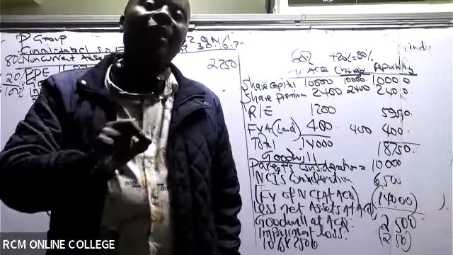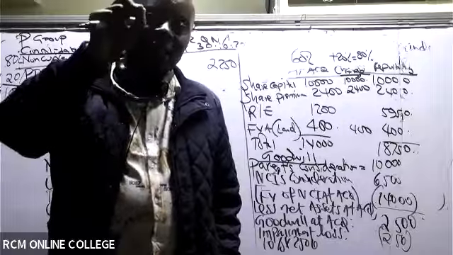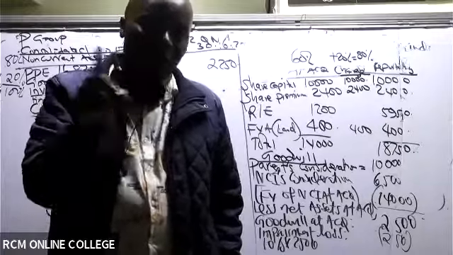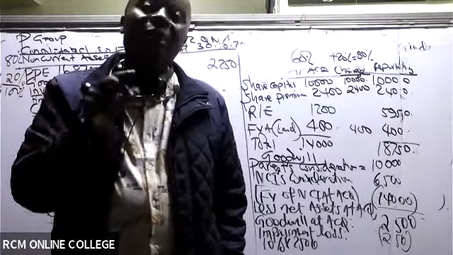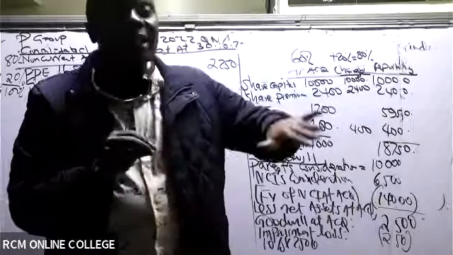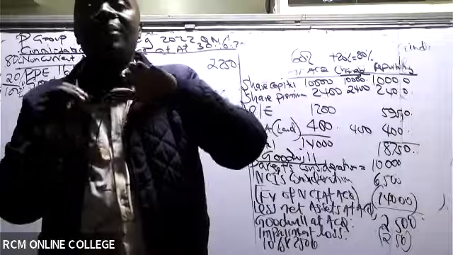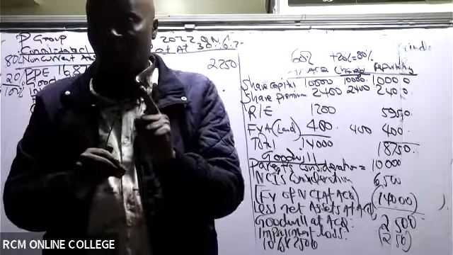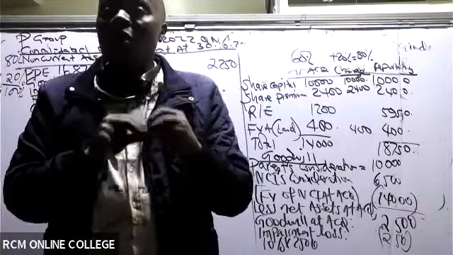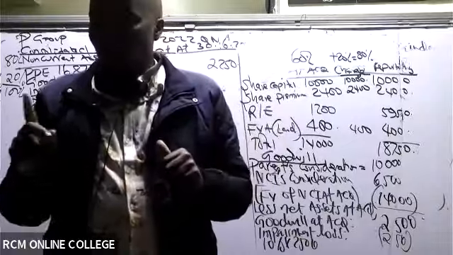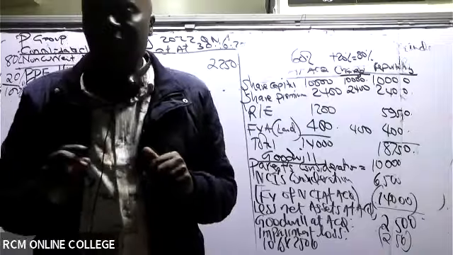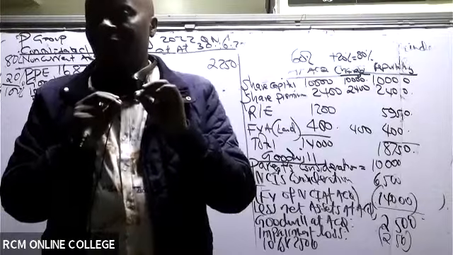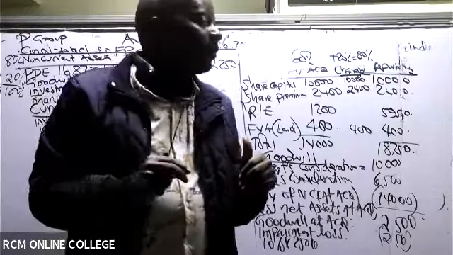But remember, this investment is normally revalued. As you can see, the fair value given on the face of the balance sheet is 12,000, so somewhere we have made a loss. But the very best you're supposed to know is that the subsequent amounts paid to acquire this other 20% will not feature anywhere in the goodwill computation. In the goodwill computation, we shall take the cost of our initial investment, which was 10,000, to get goodwill at the point where we acquired the subsidiary. This will become clearer as we move along.